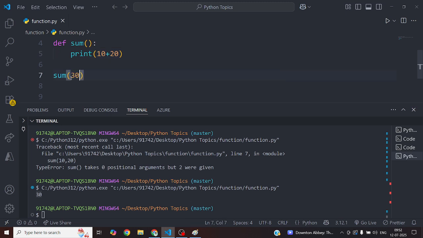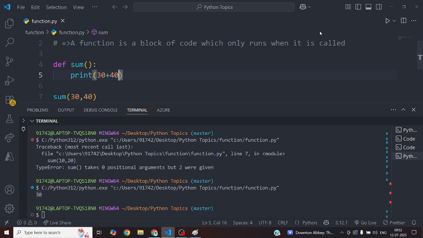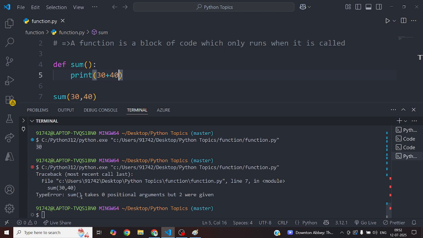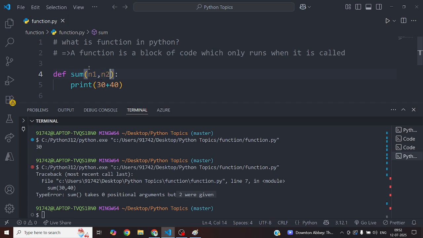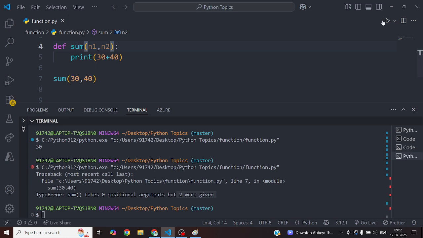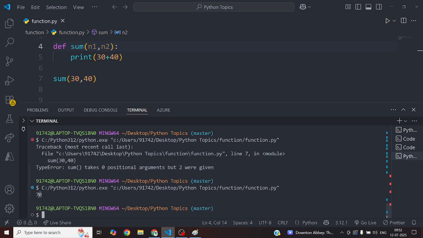I want to give 30, 40. What will it do? It should print 30 plus 40. If I run, again there is a problem, because two arguments, 0 positional arguments. Here you can see no arguments are there, but two parameters are given. Now if you write n1, n2 and run, you will get 70.